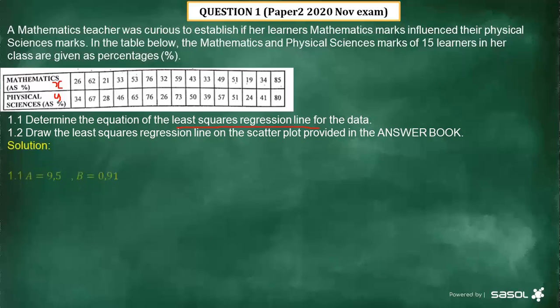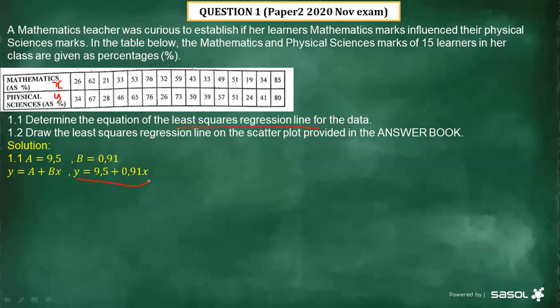And then let's see what is going to be the value of A. In this case, the value of A was 9.5, and the value of B was 0.91, right? Then you write the formula, which is Y equals A plus BX. Then you substitute the value of A, which is 9.5, and the value of B gives us 0.91x. So that is the equation that we are looking for, so we are going to get the full marks.